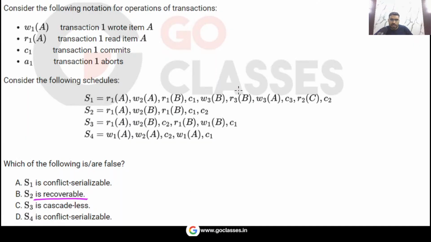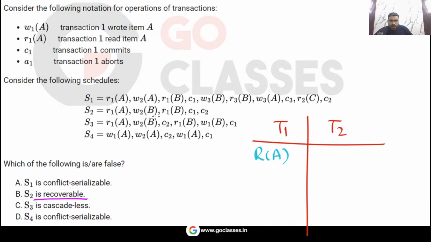Okay, now let's see this. So here you have the S2. The question is asking for S2. In this S2, what is happening? There is transaction T1, there is transaction T2. You can notice T1 is reading item A, T2 is writing item B. Then T1 is reading item B, then commit operation here and then commit operation here. Now you can notice that T1 is reading from T2, but T1 is committing before T2.